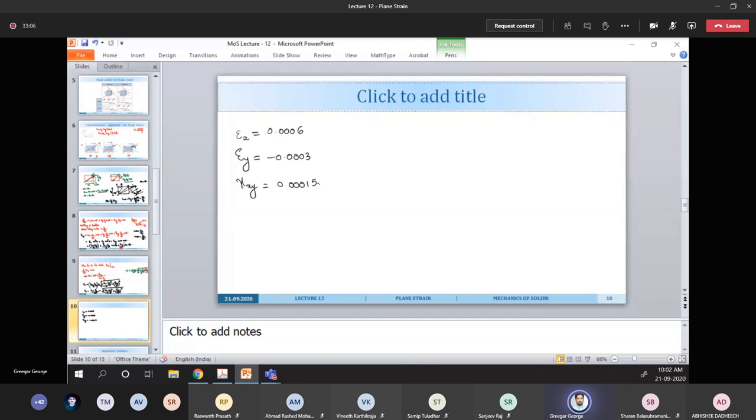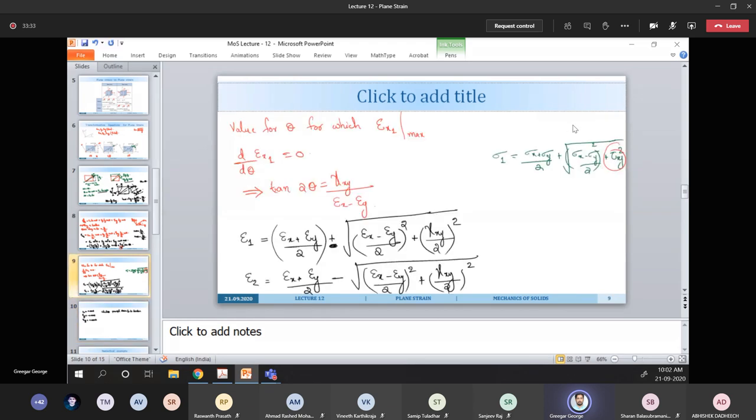So can you calculate the principal strains and the angle at which they are acting, and their direction? It's a simple formula, just substitute the previous one.